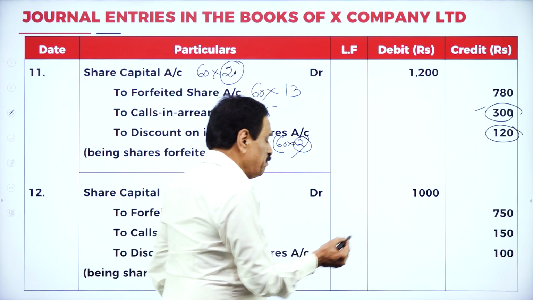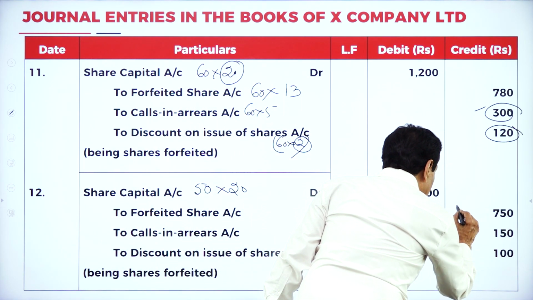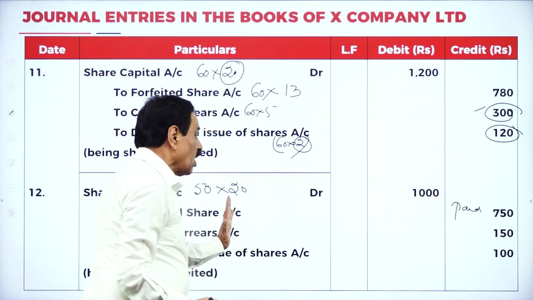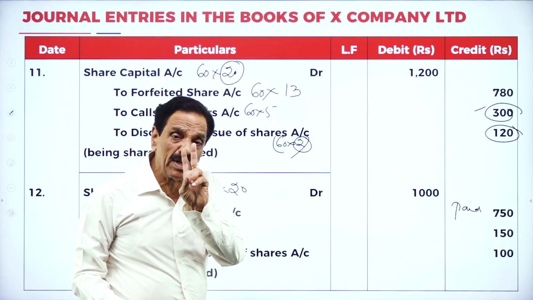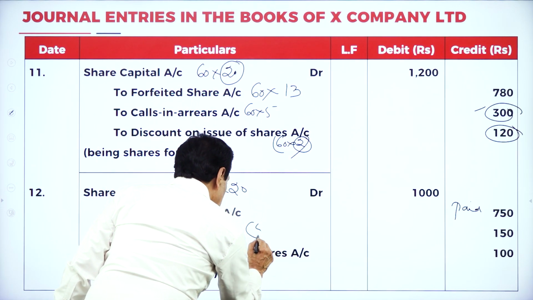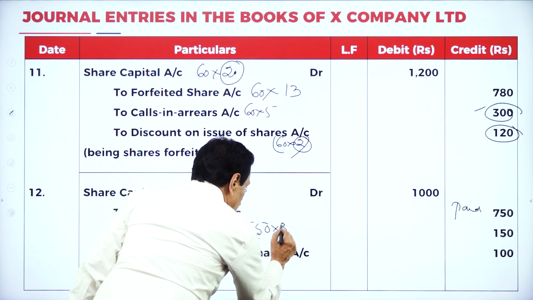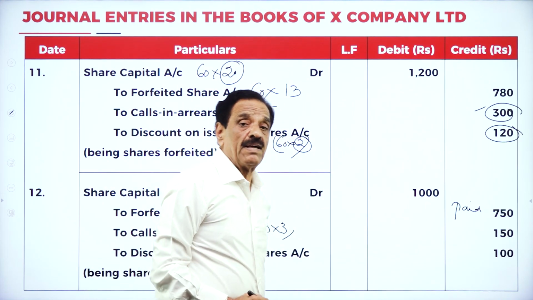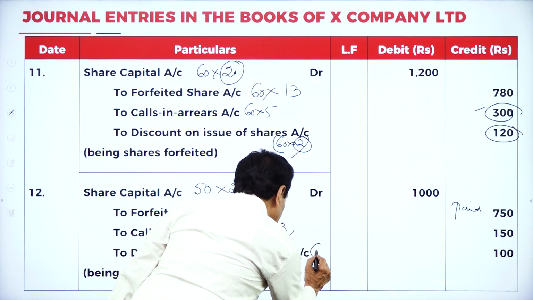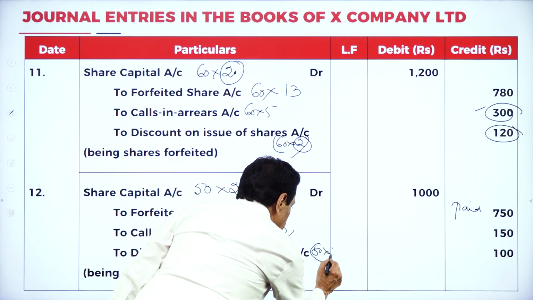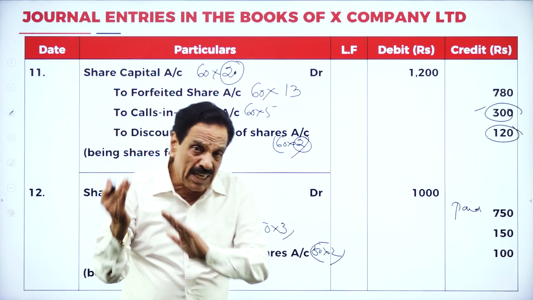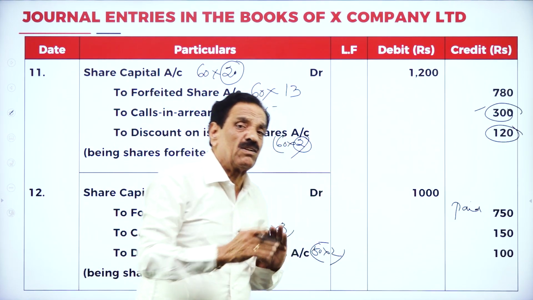So how much already paid? 750 already paid. I will show it. Then calls in arrears. He has to pay only 3 on the final call. On how many shares? 50 into 3, this is 150. Discount is 2 rupees, 50 into 2. This is money to be paid, not yet paid, called by the company, not paid by the shareholders.